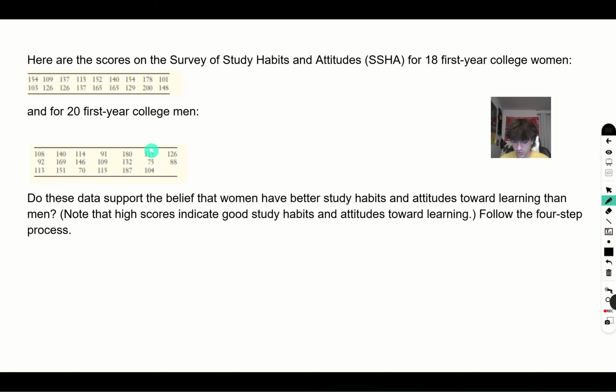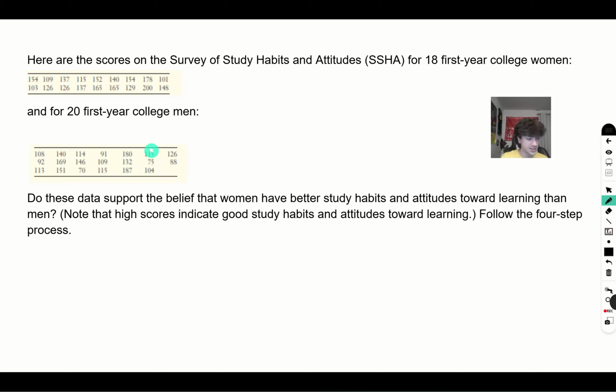Plus 152 plus 140 plus 154 plus 178 plus 101 plus 103 plus 126 plus 137 plus 165 plus 129 plus 200 plus 148. All right, and then we're going to divide this value, which is 2,248, by 18.